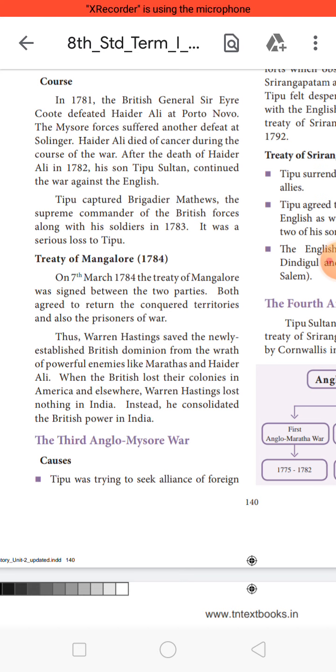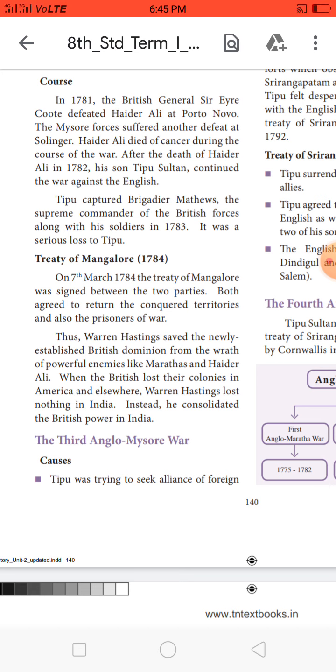In this war, the British Governor General defended the British domination from the powerful enemies. Who are the powerful enemies? Hyder Ali and Marathas.